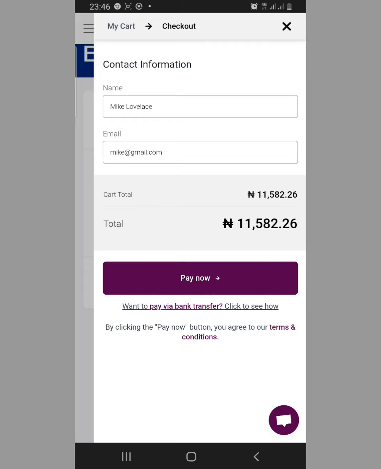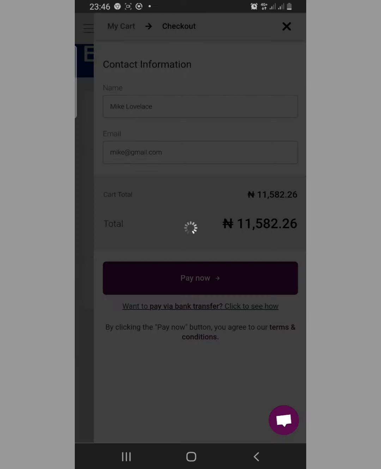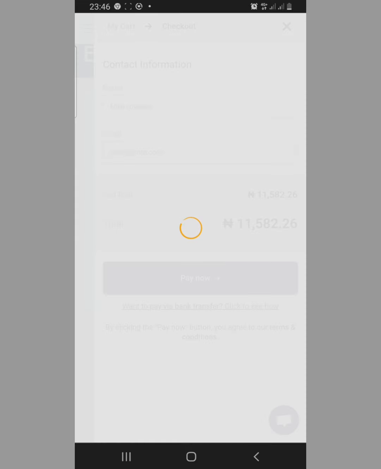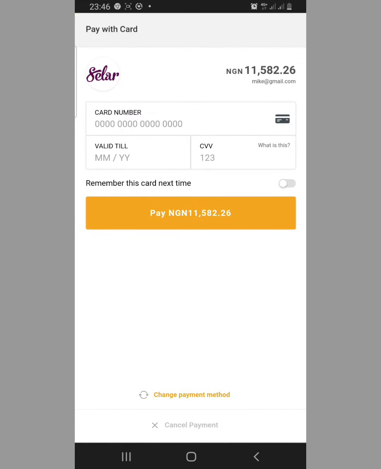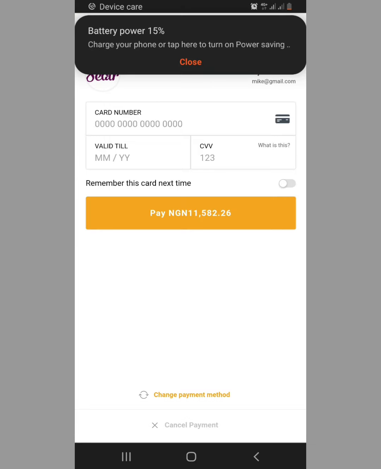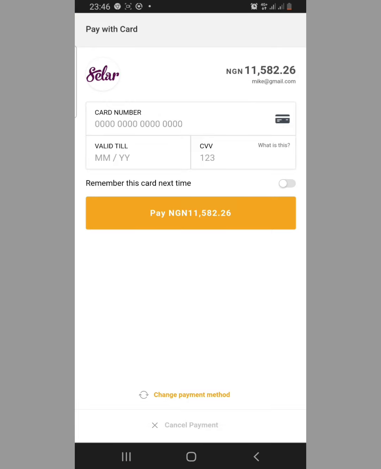Okay, so you now go over here and use pay now. So when you tap on that pay now, you can see that you can pay through your card and you are paying in naira and not in dollars. You can use any card you like, be it Verve card, be it Visa, be it Master, any card whatsoever is accepted, because this platform is a legit platform that enables you to buy products online and also to sell your products online. So that's what they do on this platform. It is 100% legit.